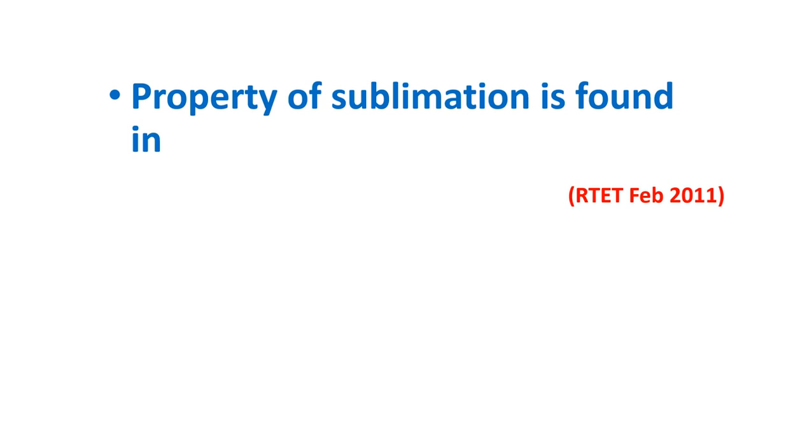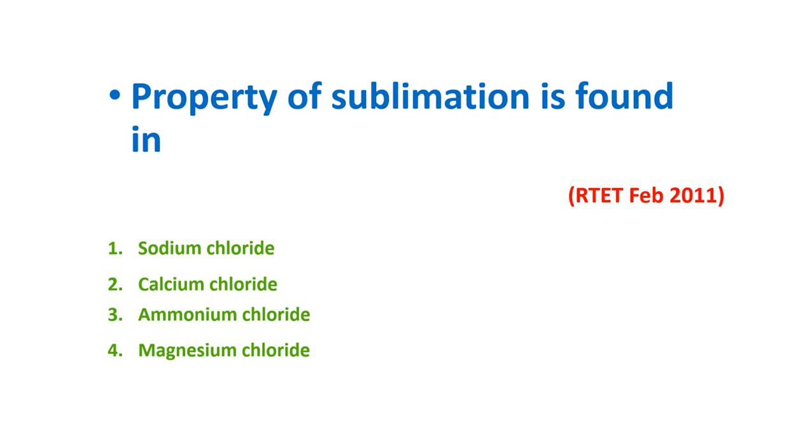Property of sublimation is found in sodium chloride, calcium chloride, ammonium chloride, magnesium chloride. So out of these four salts, which of the salt is going to exhibit the property of sublimation? The answer is ammonium chloride.